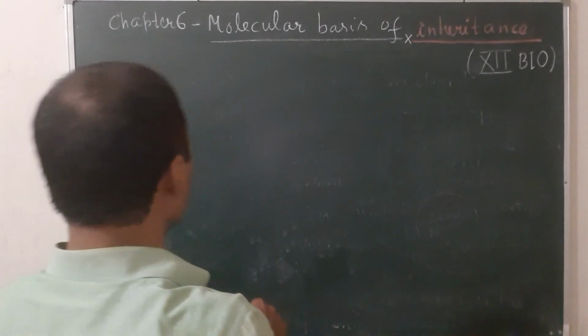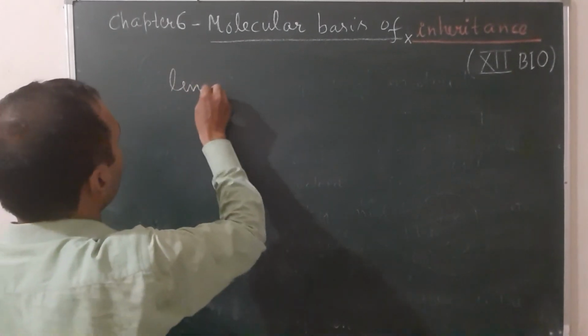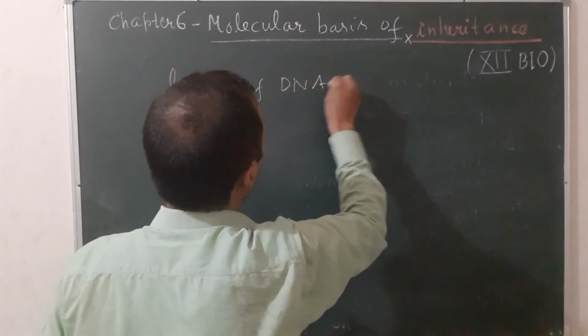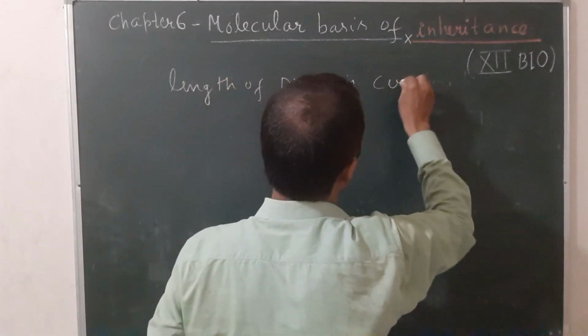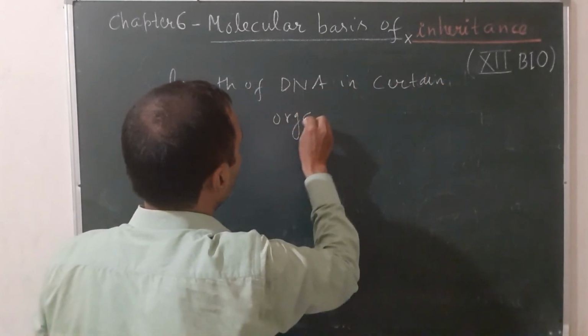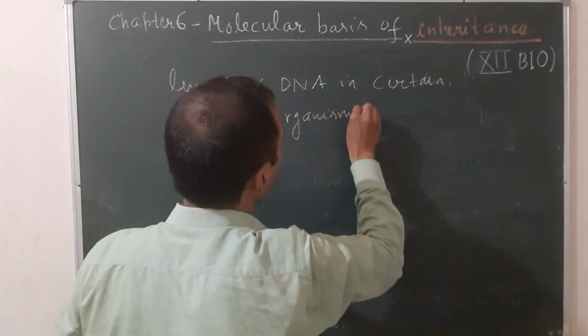So let us see the length of DNA in certain organisms.